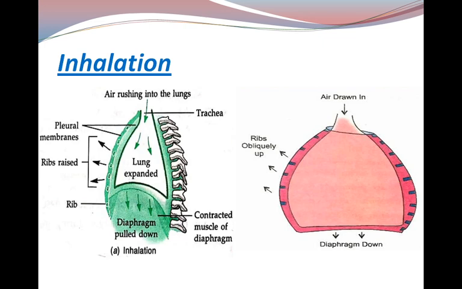Due to this expansion, the alveoli present in the lungs also get inflated, meaning they also expand. Now in the expanded alveoli, the air pressure is comparatively lower than the air coming from outside, which you have just inhaled. And now the alveoli are filled with the inhaled air rich in oxygen.